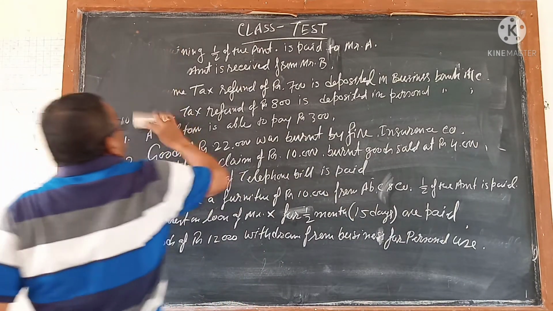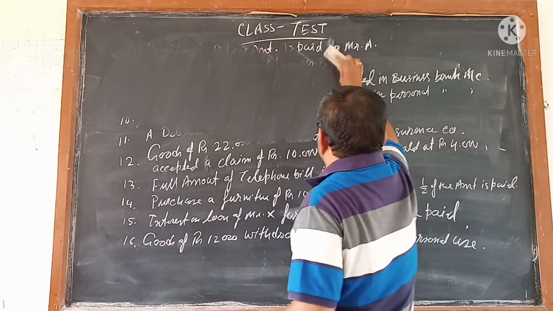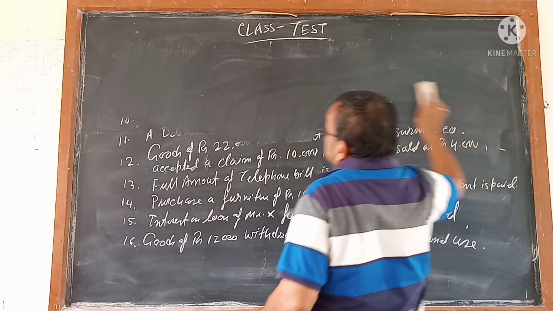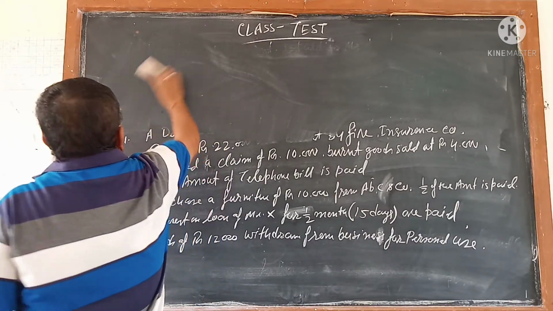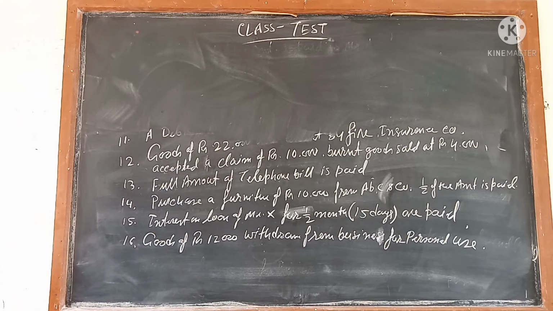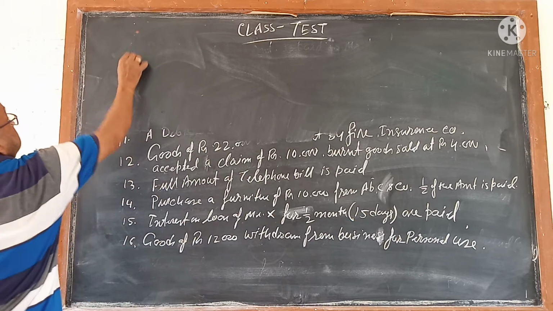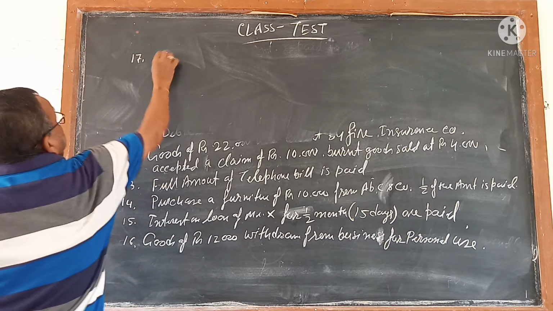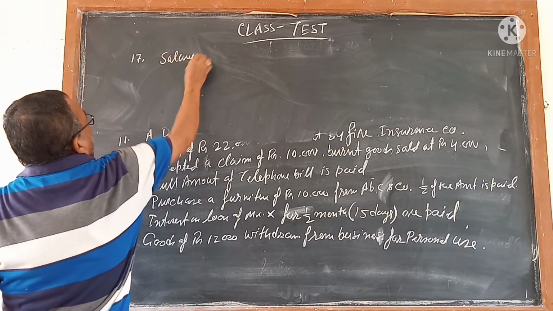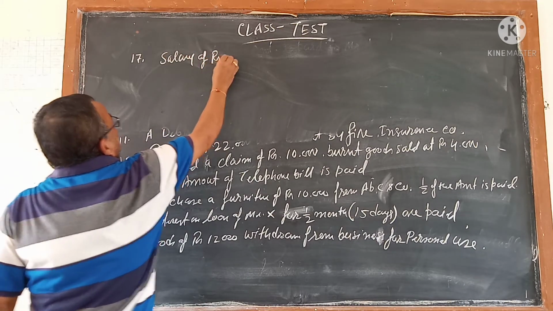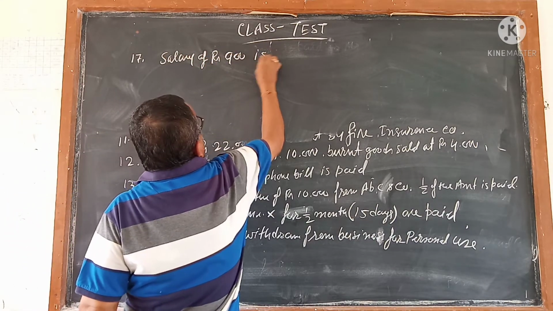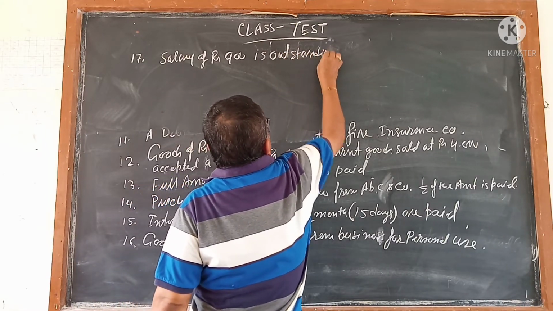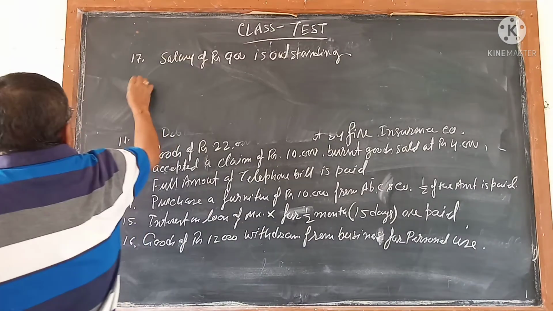Now we write 17. Salary of rupees 900 each is outstanding. 18.